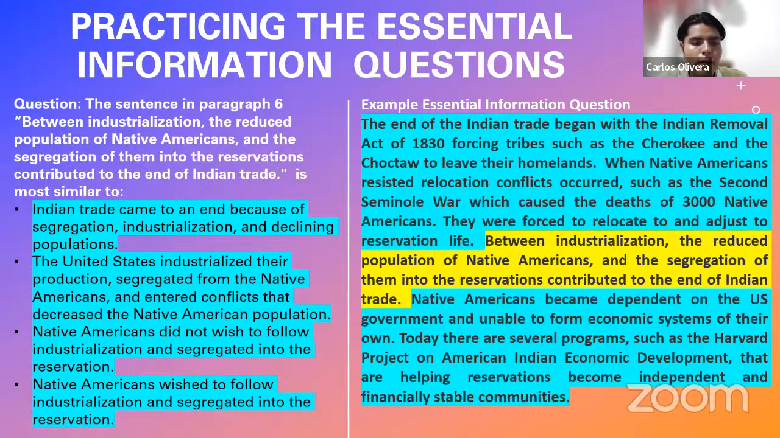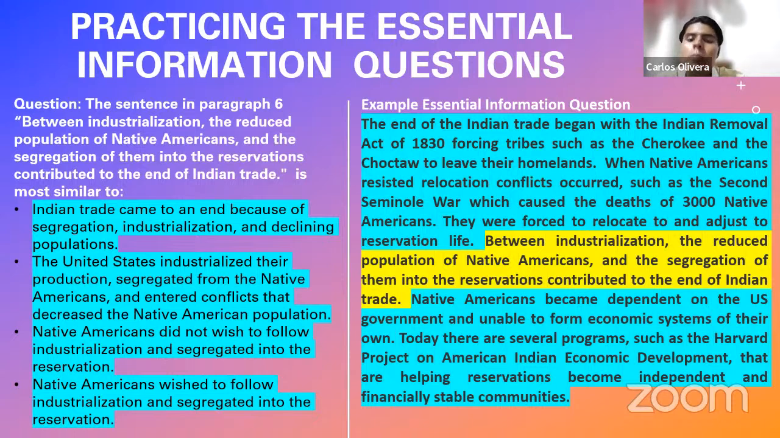The US industrialized their production, segregated from Native Americans, and entered conflicts that decreased the Native American population. It's simply not true, because in this highlighted sentence, as I say, we are not told about any conflict of the US with the Native Americans. No, I mean, that is not said.